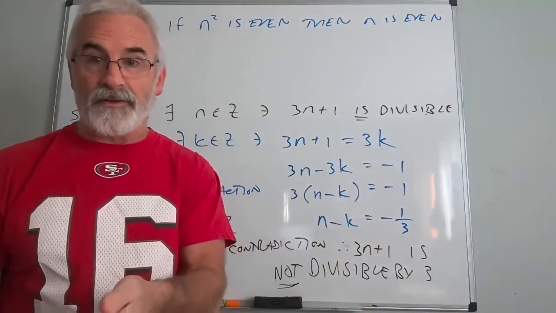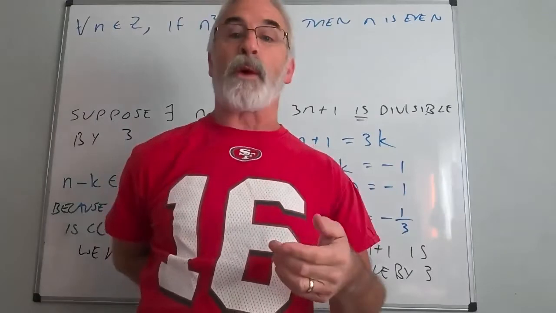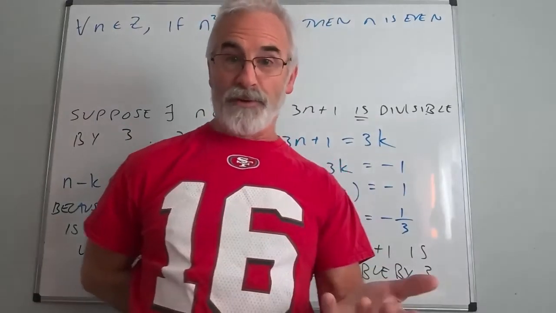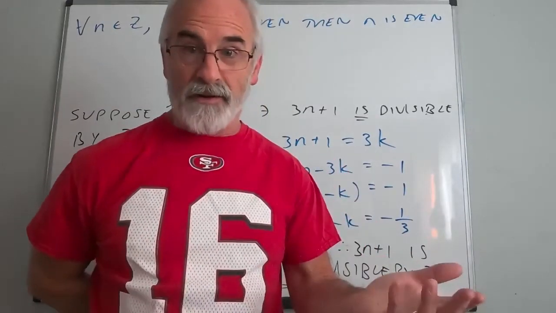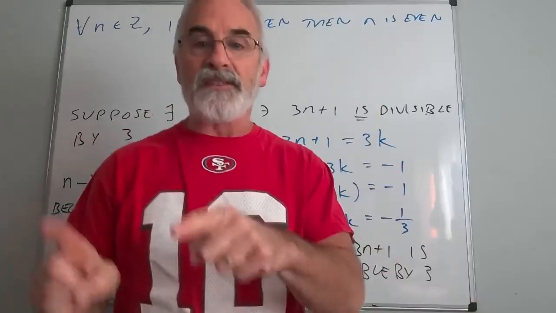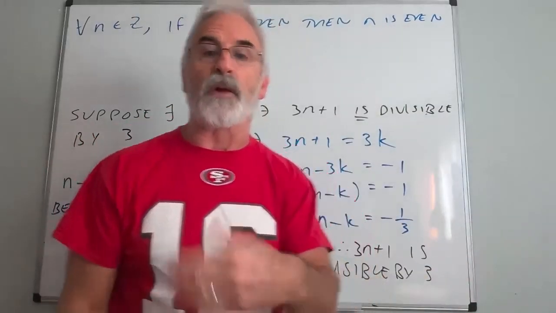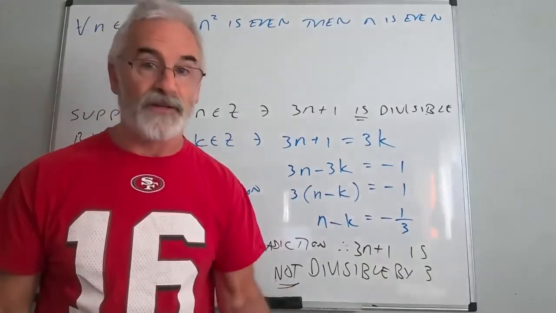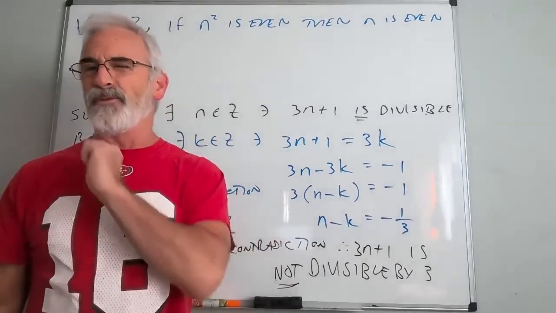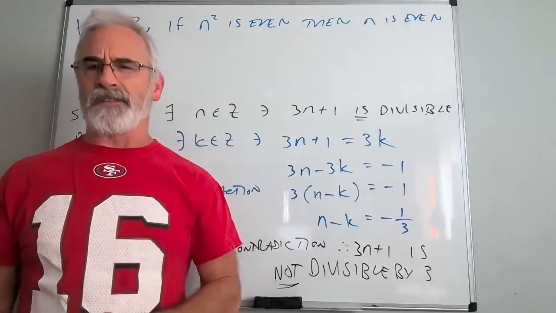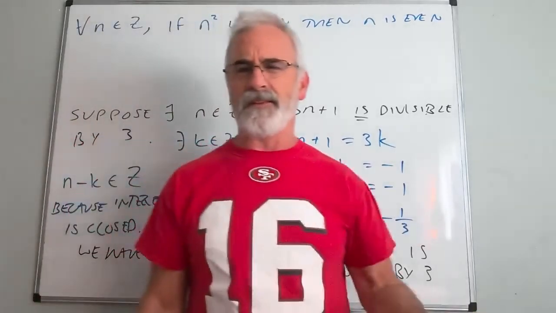If n is even, then n squared is even, because I'm squaring something of the form n equals 2k. Then I would get 4k squared, which is 2 times 2k squared. If n is even, n squared is even is something that you can all prove. It's a very, very simple proof. But I'm doing the reverse. I'm saying n squared is even. Does that make n even?